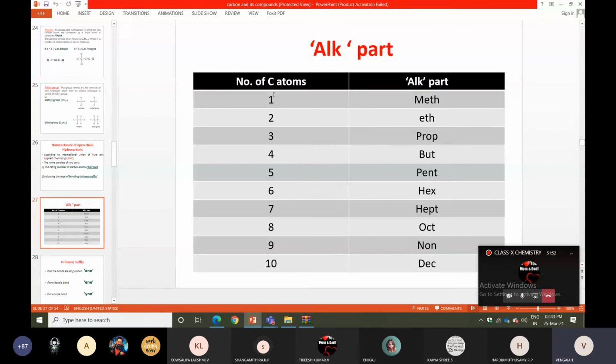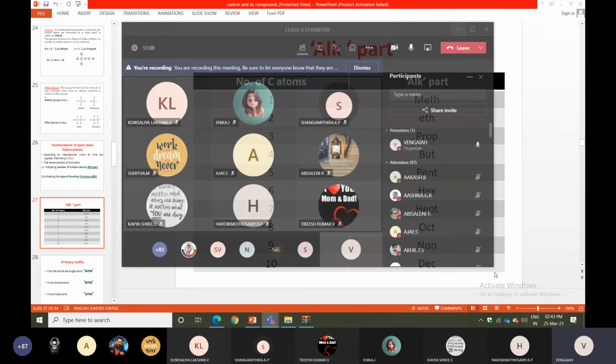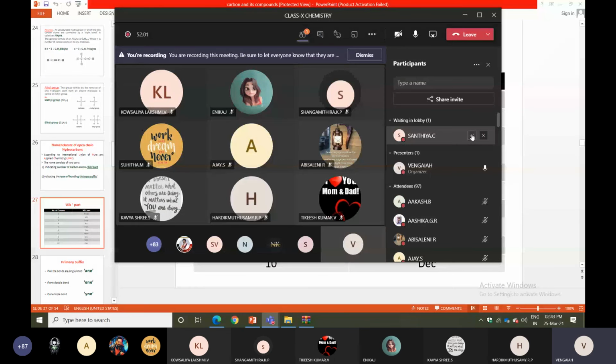This is the basics of carbon compounds. In the next academic year, in class 11th and 12th, out of around 30 chapters, about 10 chapters depend on this chapter. If you know this chapter very well now, it will be very easy to study in higher classes. Listen carefully, and whatever doubts you have, you can ask.